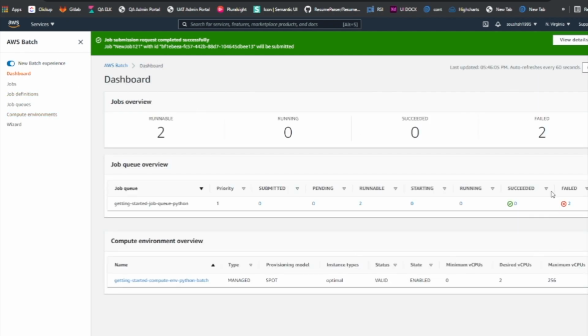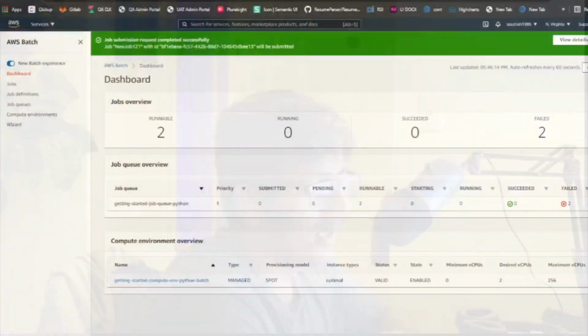Let's click on the dashboard, refresh. It also tells you when it was last updated, right? So I have submitted 2 jobs, and it seems like the jobs are in the queue right now. I don't have any other options but to wait, to make sure that those jobs are taken, and then I can show you the actual output, right?